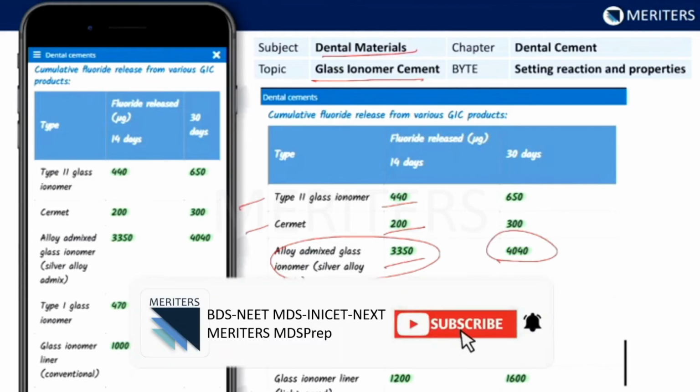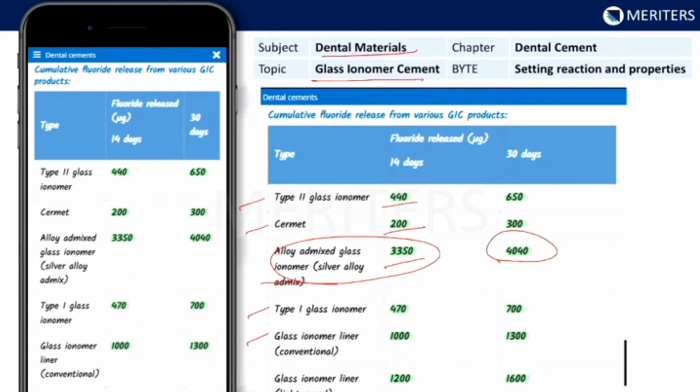Doctor, is there any specific reason that we can say that Cermet has less fluoride releasing capacity?